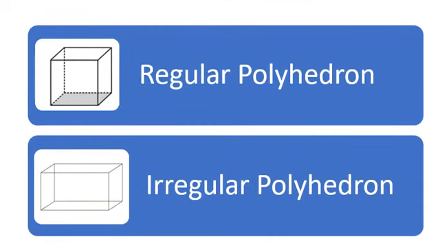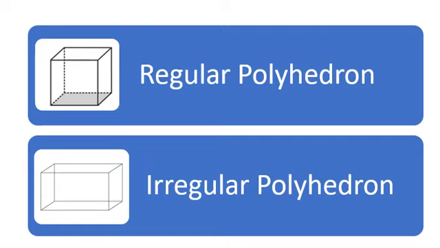Coming to the next types, regular polyhedron and irregular polyhedron. Polyhedrons that are made up of regular polygons are called regular polyhedrons. This is an example of a regular polyhedron. All its faces are regular polygons. What do you mean by regular polygons?